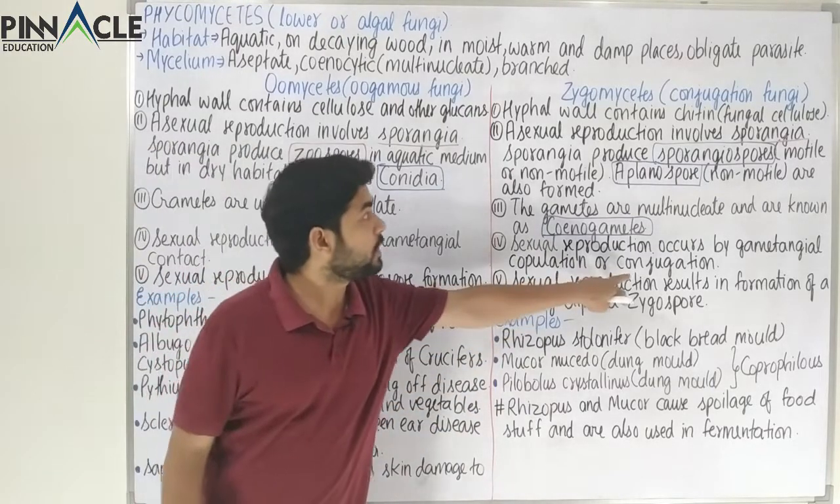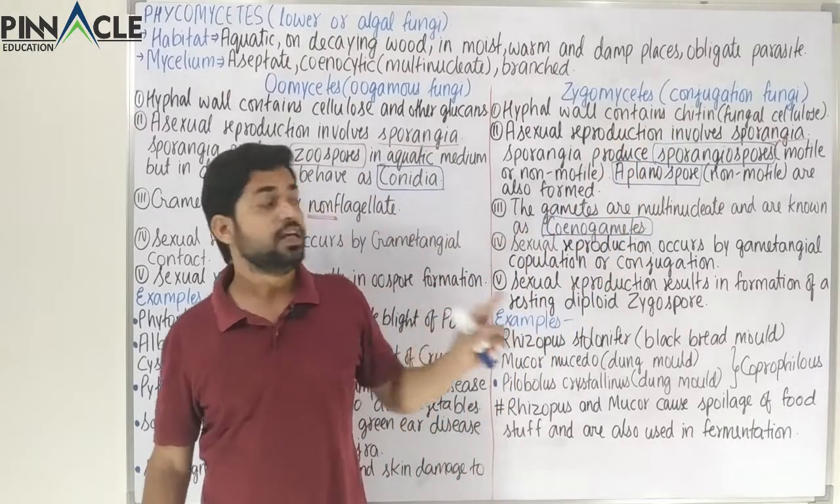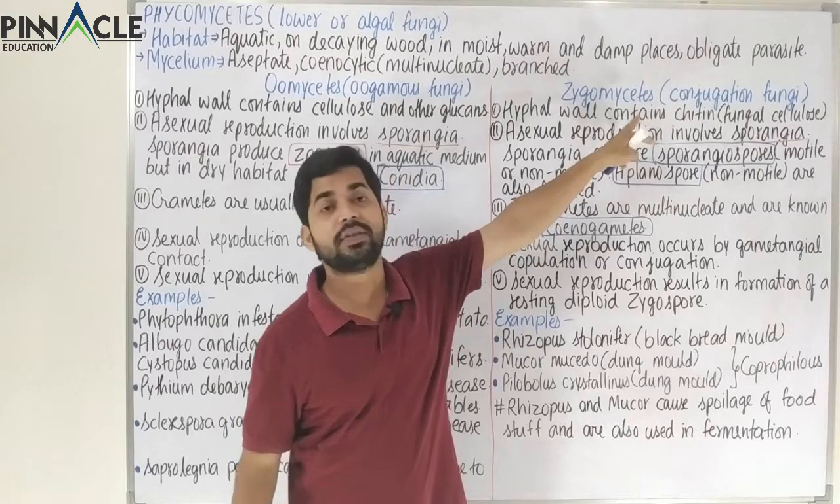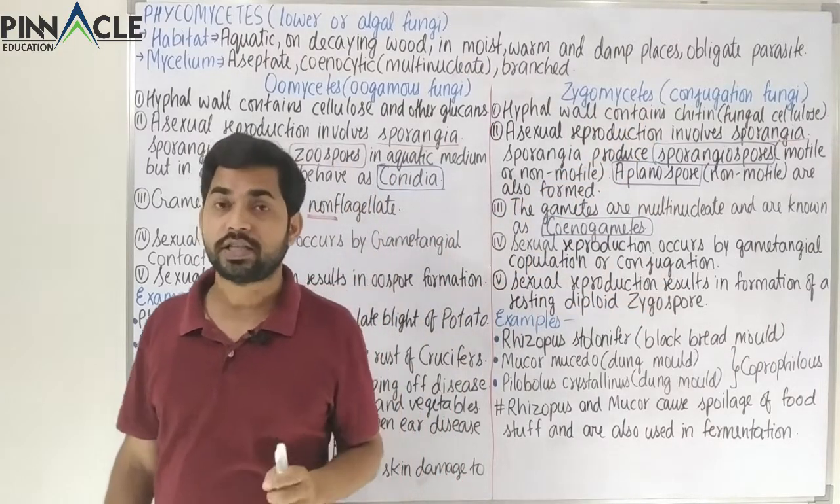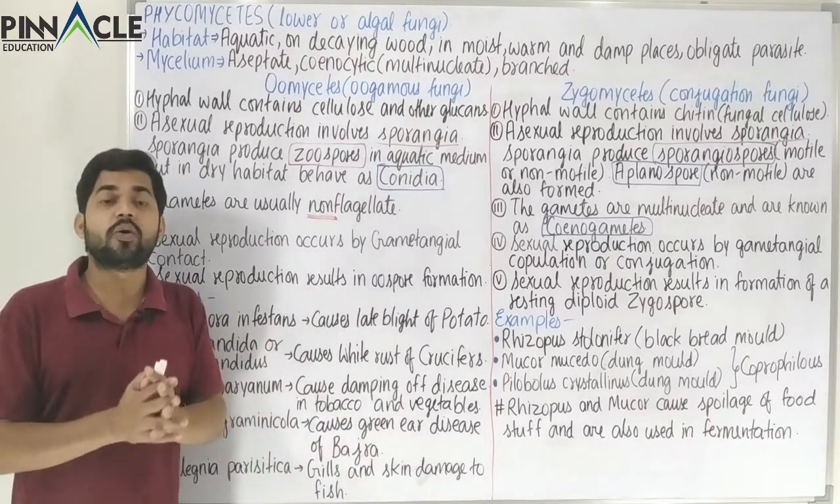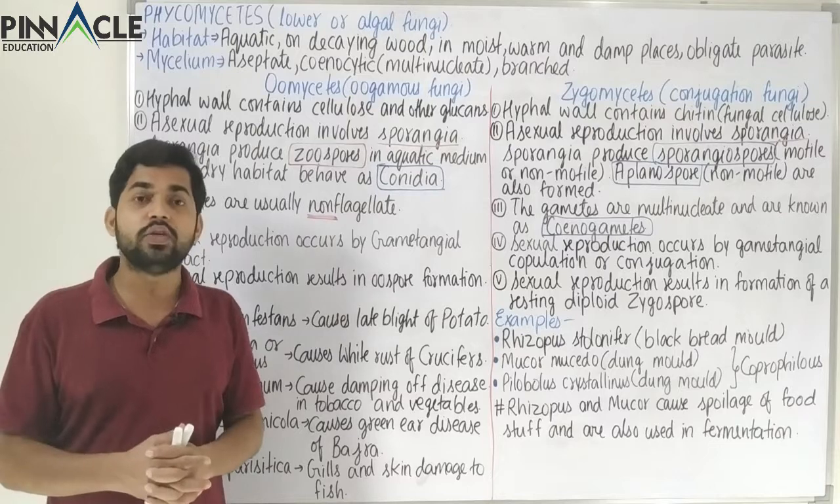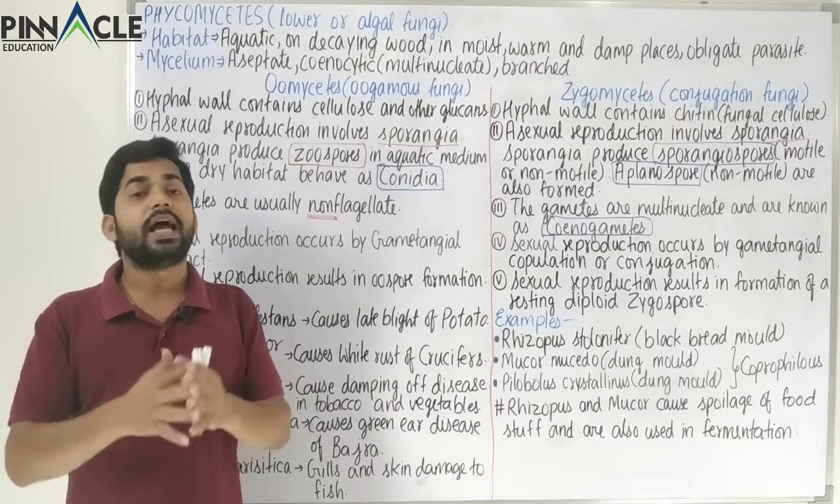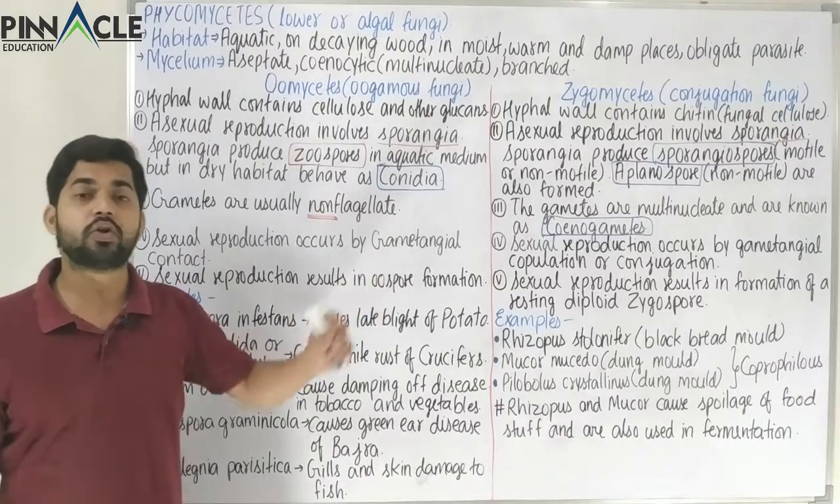Because of the presence of conjugation, these are called conjugation fungi. So that is the common name of the Zygomycetes, because of the presence of conjugation. Now conjugation is a phenomenon in which two parents fuse and exchange their nuclei or male pronuclei and then separate to produce daughter individuals. So that is what conjugation is.